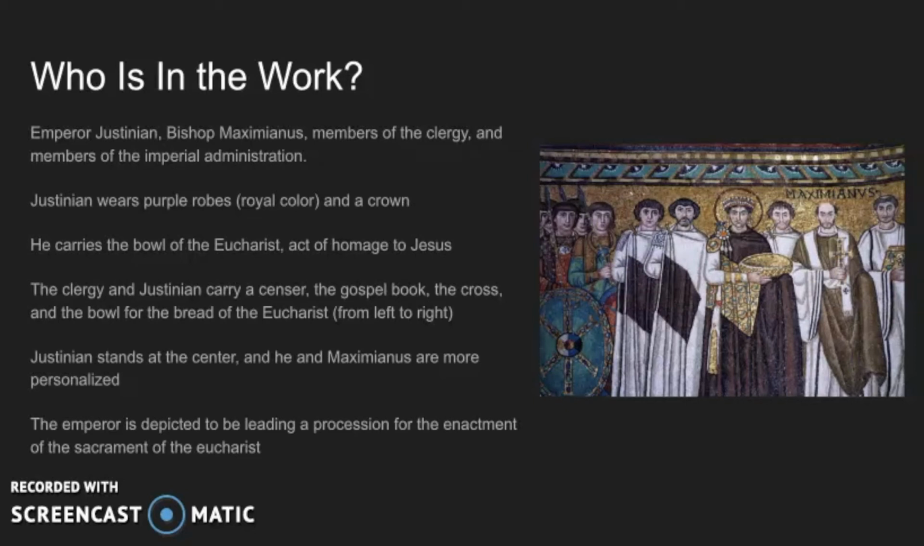So you can see that the figures are all very similar in their style, but Maximianus and Justinian are wearing the most recognizable clothing because they're the most important figures, and it shows the tension between them because they're both very powerful.